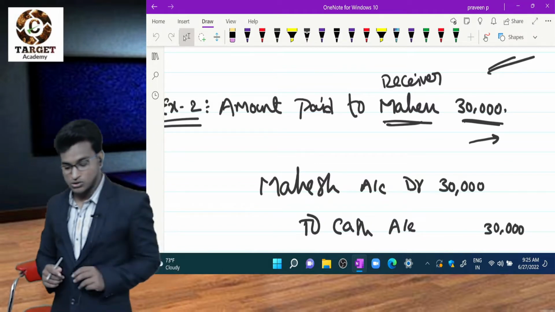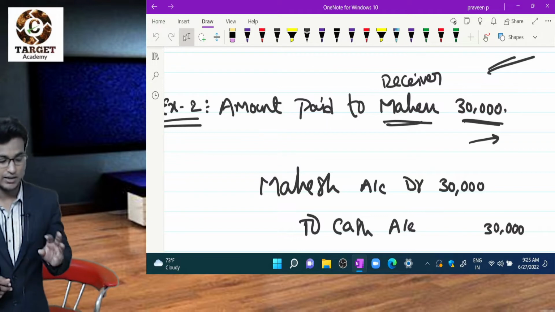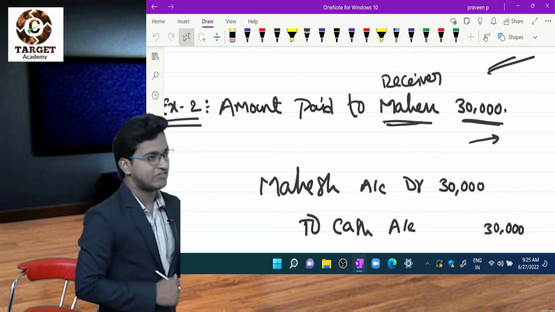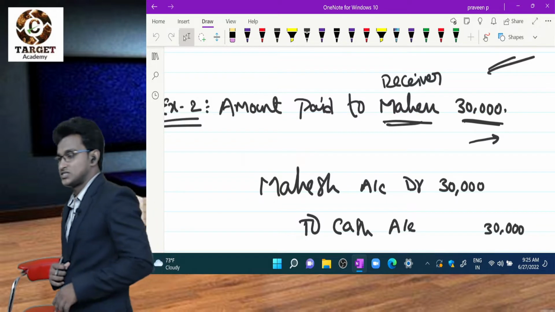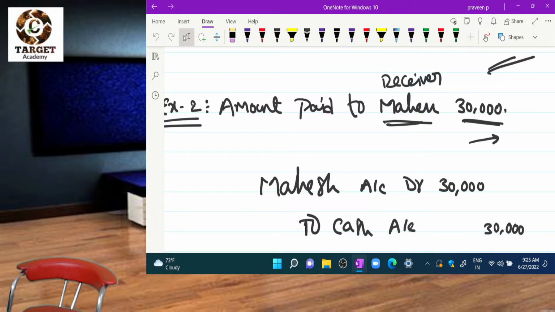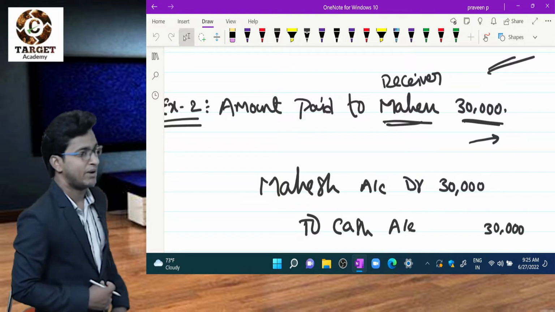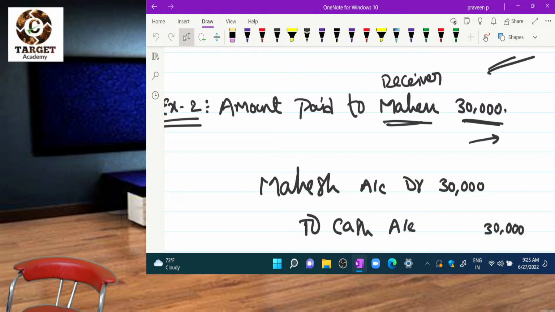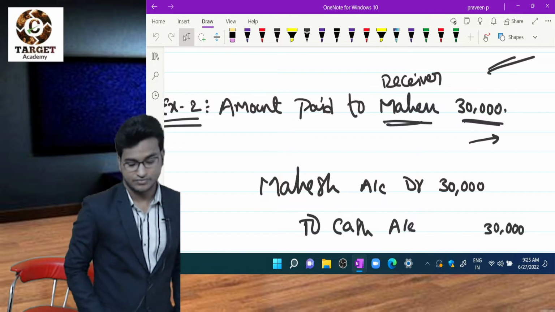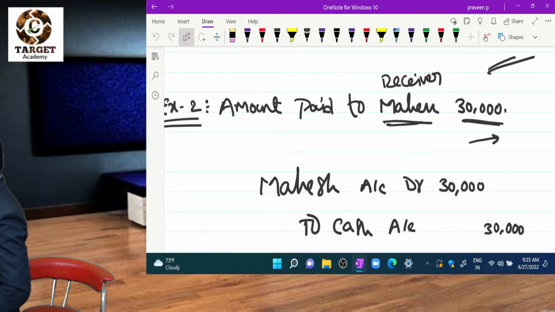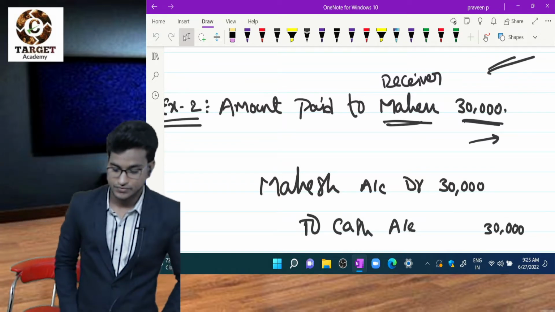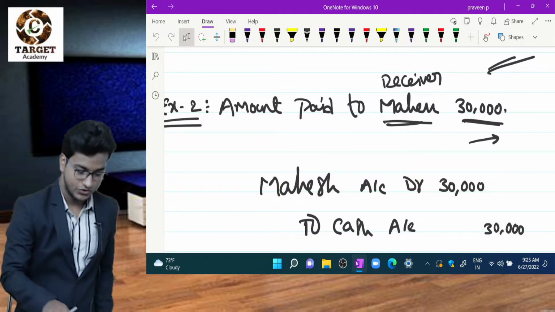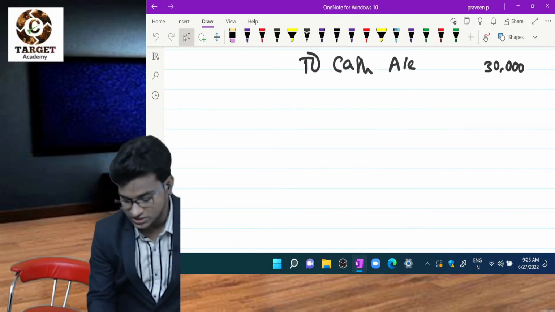I'll give you 1.5 minutes. Please identify the difference between the two transactions. What is the main difference? You have to focus on why we are debiting and why we are crediting. That is the important point. Done? Super. Please note all these examples.